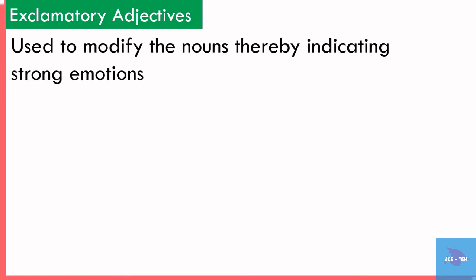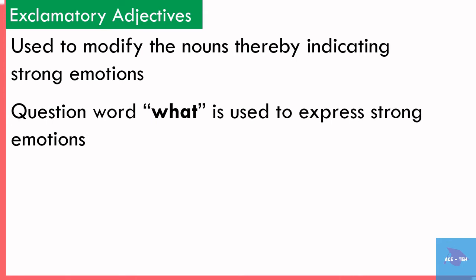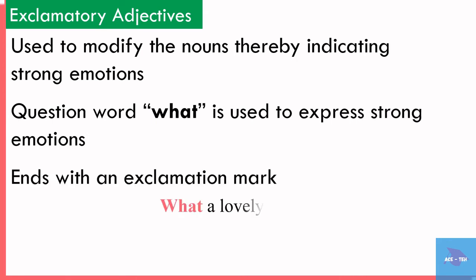Exclamatory adjectives. Exclamatory adjectives are used to modify the nouns, thereby indicating strong emotions. The question word what is used to express strong emotions, and such a sentence ends with an exclamation mark. Now let's see the uses of what.